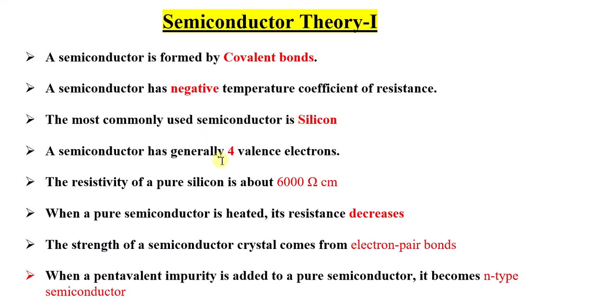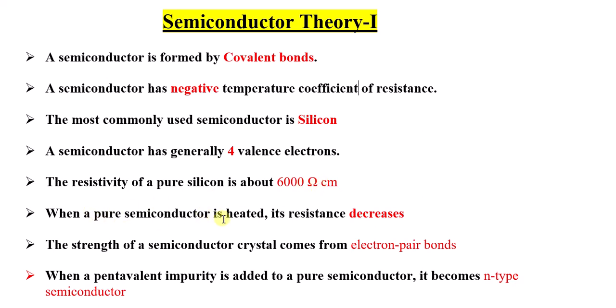A semiconductor has generally four valence electrons. That is why we call a semiconductor tetravalent, meaning four valence electrons in its outermost shell. The resistivity of pure silicon is about 6,000 ohm centimeter. This is an important numerical to remember.